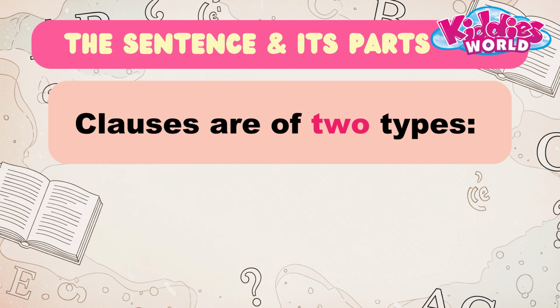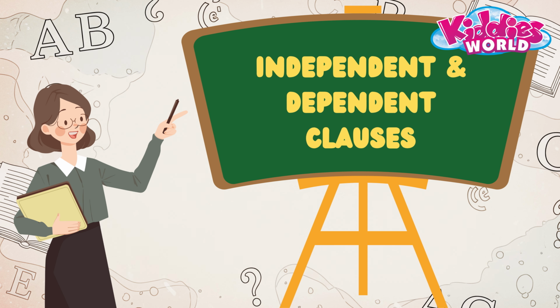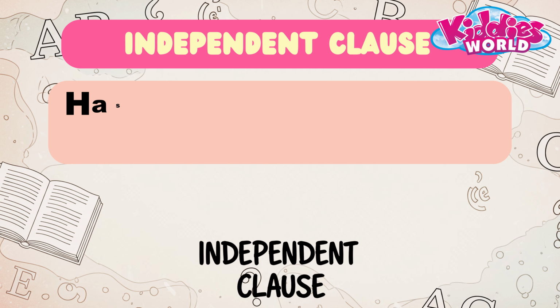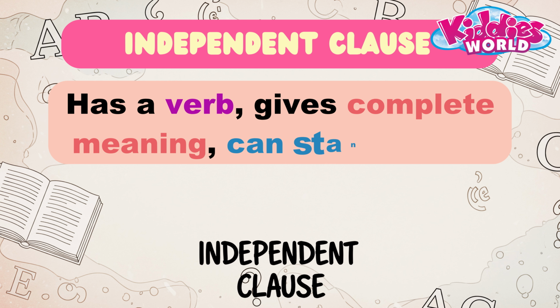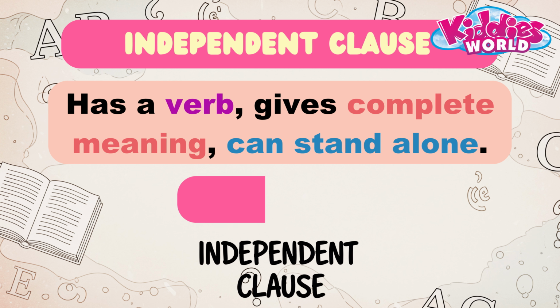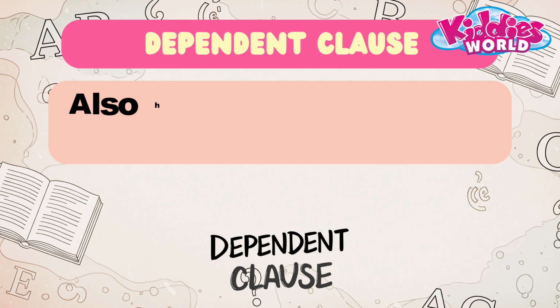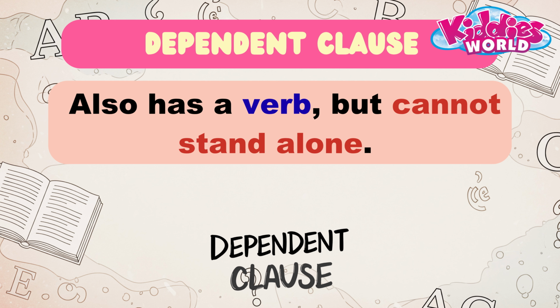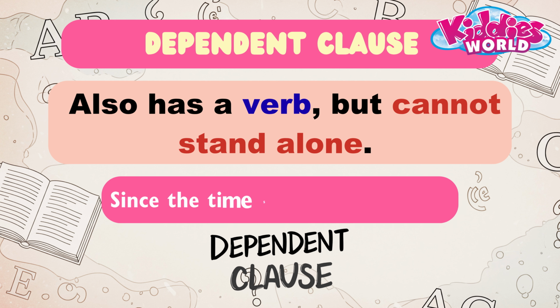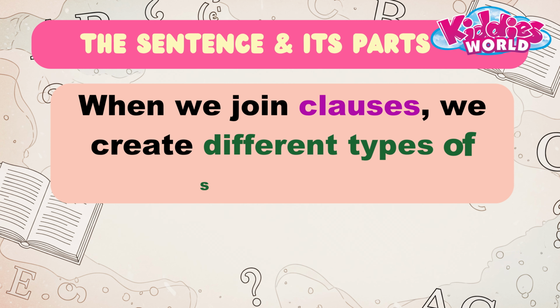Clauses are of two types, independent and dependent. An independent clause has a verb, gives complete meaning, and can stand alone. Example: the girl was scared. A dependent clause also has a verb but cannot stand alone. Example: since the time she saw the mouse. When we join clauses, we create different types of sentences.